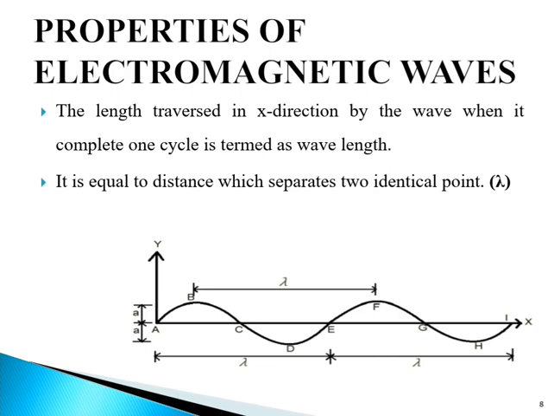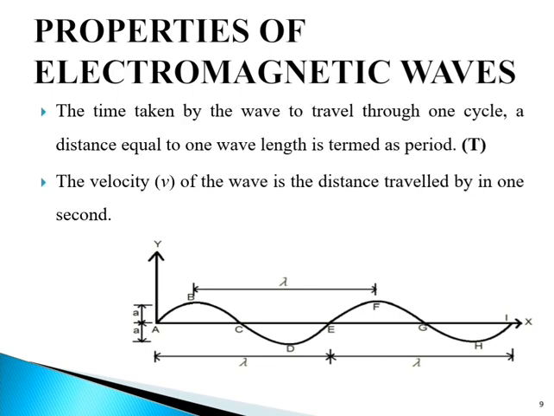Next is the time taken by the wave to travel through one cycle, a distance equal to one wavelength, which is termed as period. It is represented by capital T and its unit is seconds. And lastly, the velocity, small v, of the wave is the distance travelled in one direction.